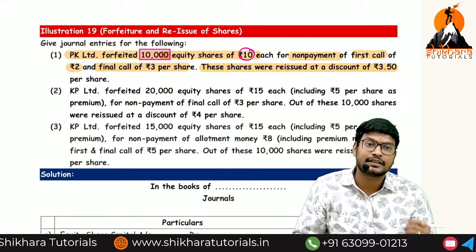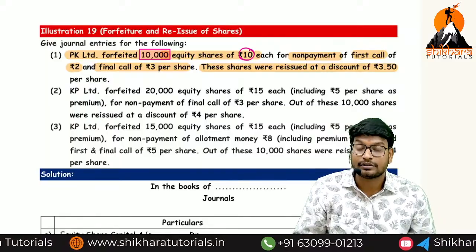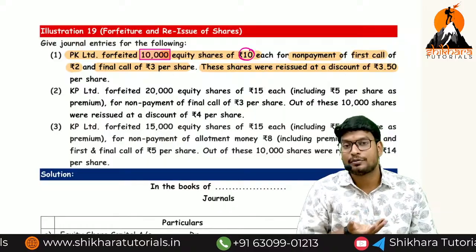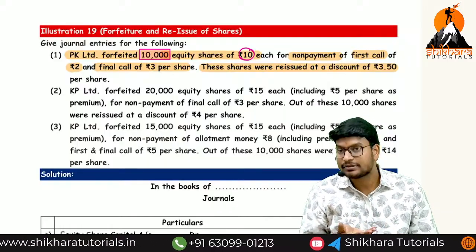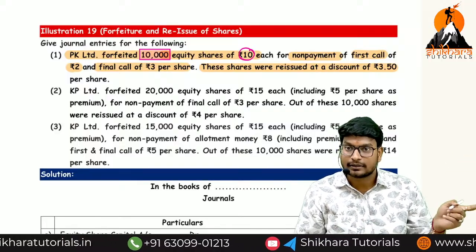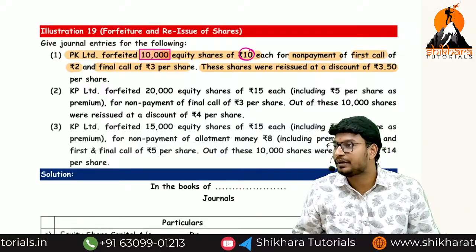And in the forfeiture, calls in arrears 50,000. And next, how much amount have we received? 5 rupees we have not received, so we have received 5 rupees. 5 into 10,000 is 50,000. So on the asset side, 50,000 of bank and calls in arrears of 50,000. Is there any premium amount? There is no premium amount, nil.